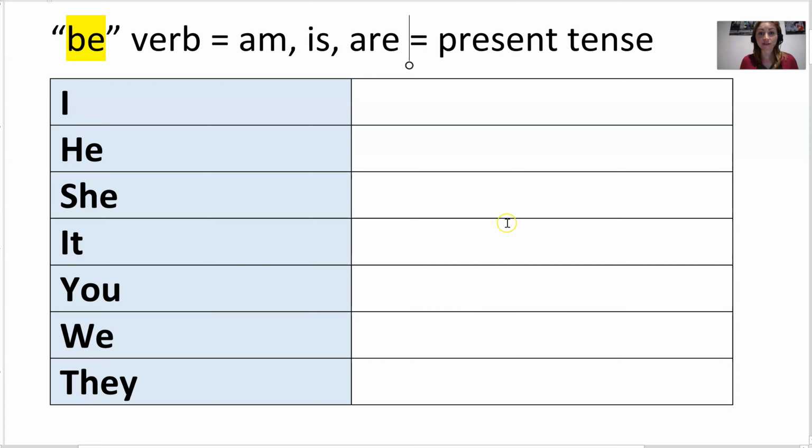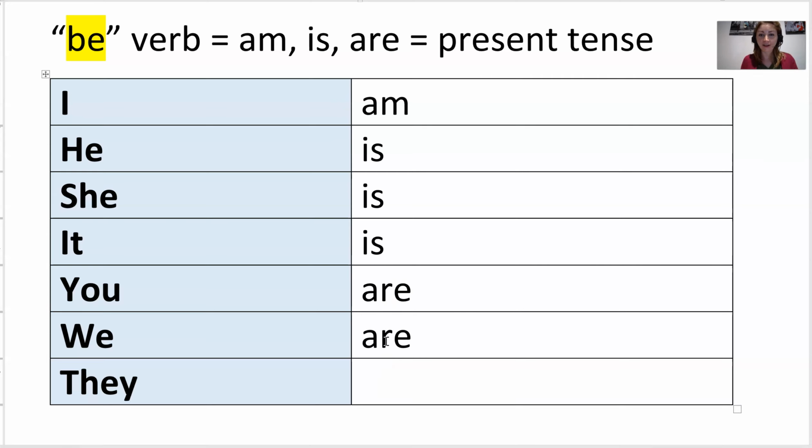Let's make the chart. If I talk about I, we say I am. He is. She is. It is. You are. We are. They are. Okay, so let's do a little review.